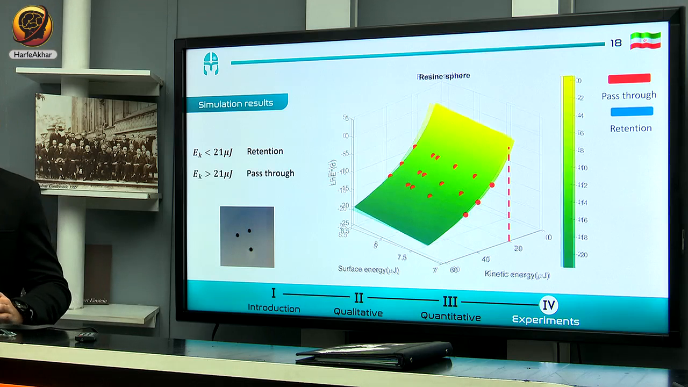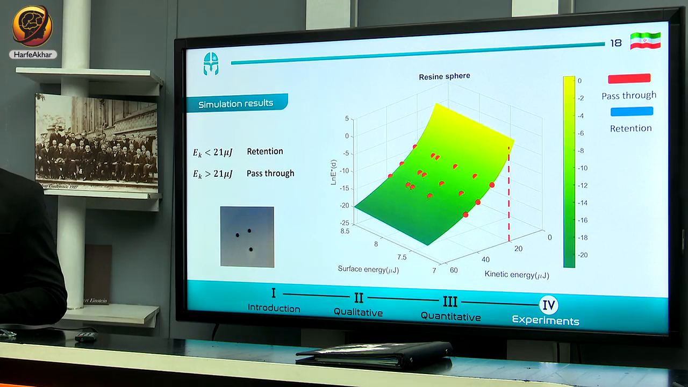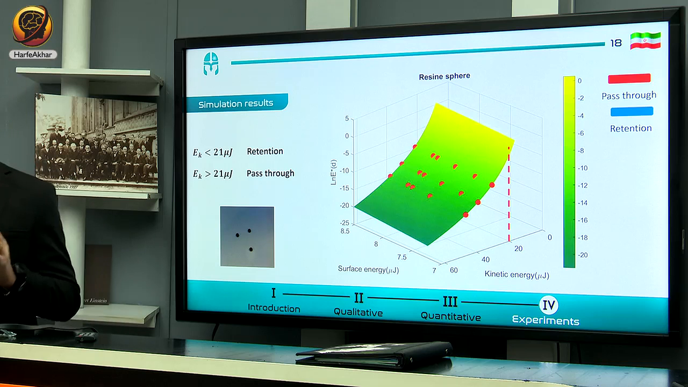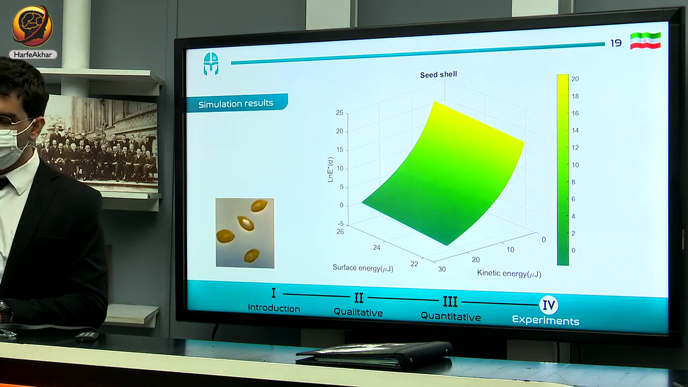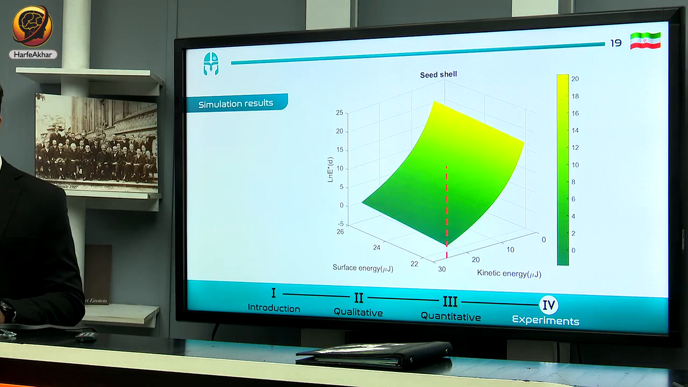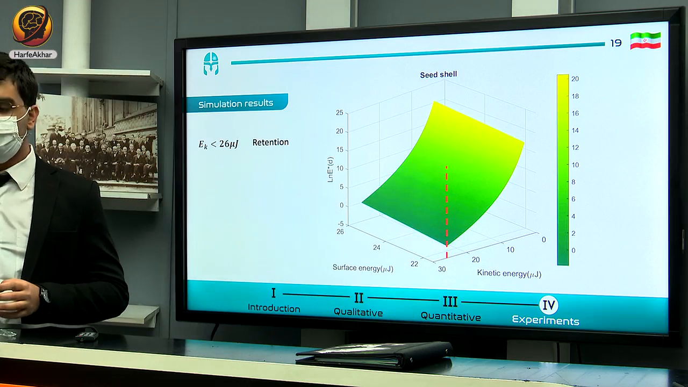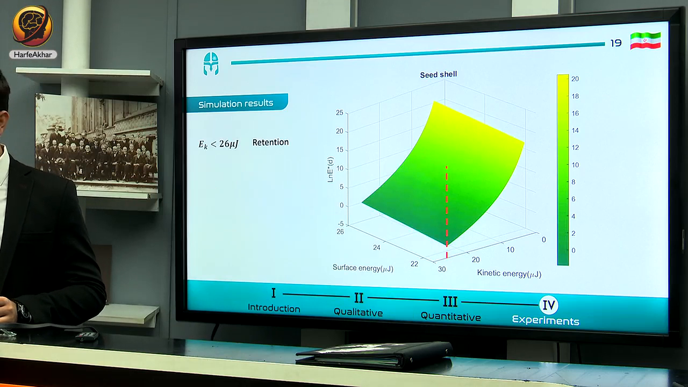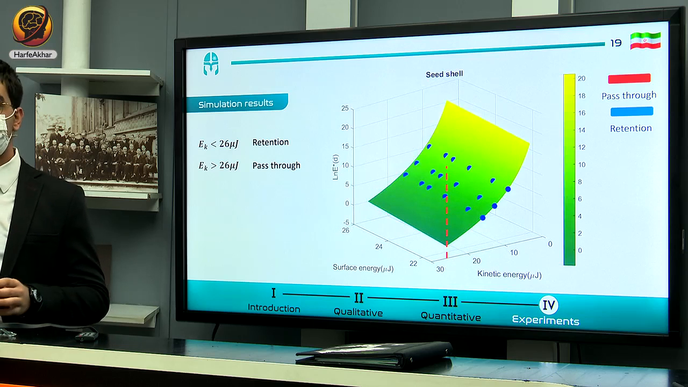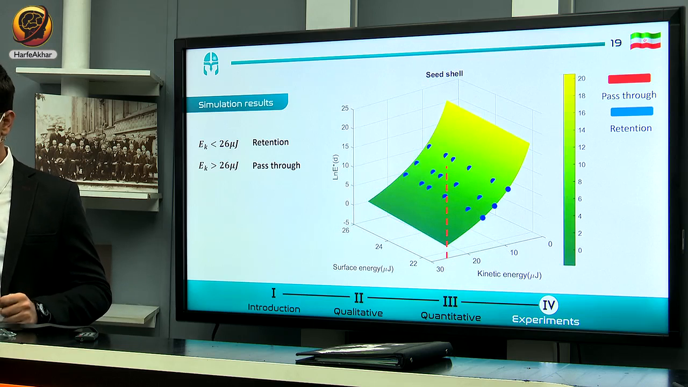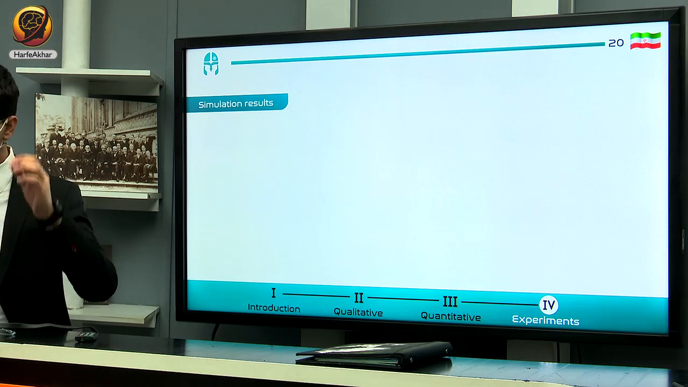As you observed here, in this case, all particles pass through the soap film and are more than 21 microjoules. Therefore, our experimental results are true. And here for the seed shell, based on the color bar that we have here, if the kinetic energy of the particle is less than 26 microjoules, it will be retained, and if it's more than this variable, it will pass through. As you observed here, all of these conditions show pass or retention, and this shows us that our experimental results fit.